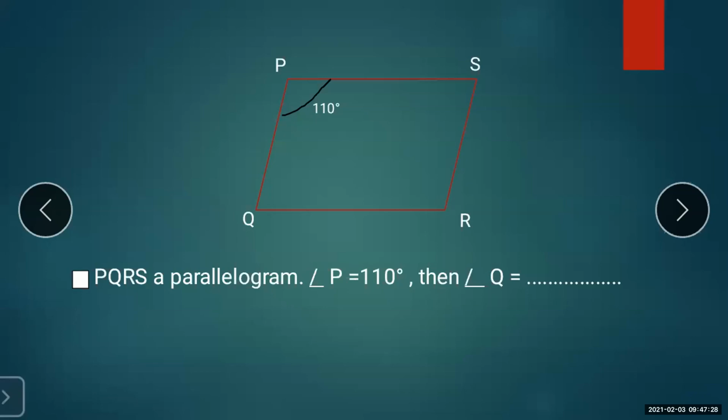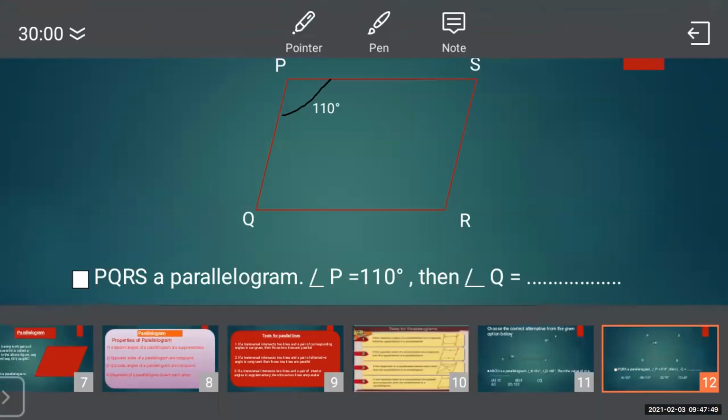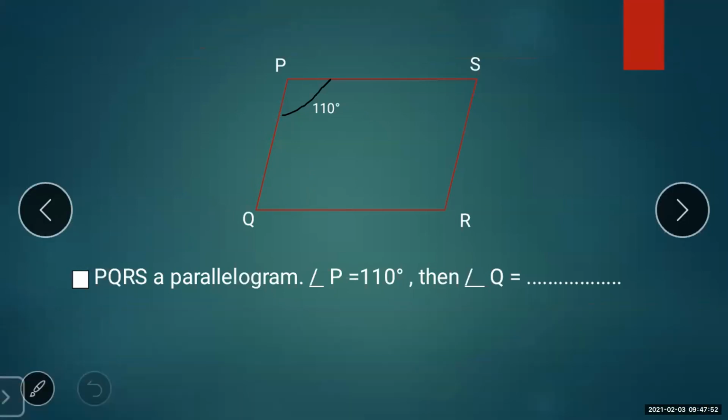So PQRS is a parallelogram. Angle P is equal to 110 degrees. Then angle Q equals dash. That means here you have to find out this angle. Let us see what options are given. The options are: A, 120; B, 110; C, 70 degrees; and option D, 60 degrees. All the 4 options are given.